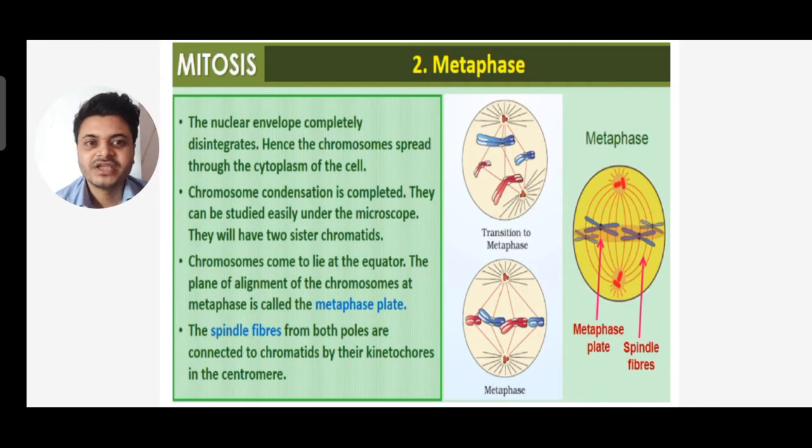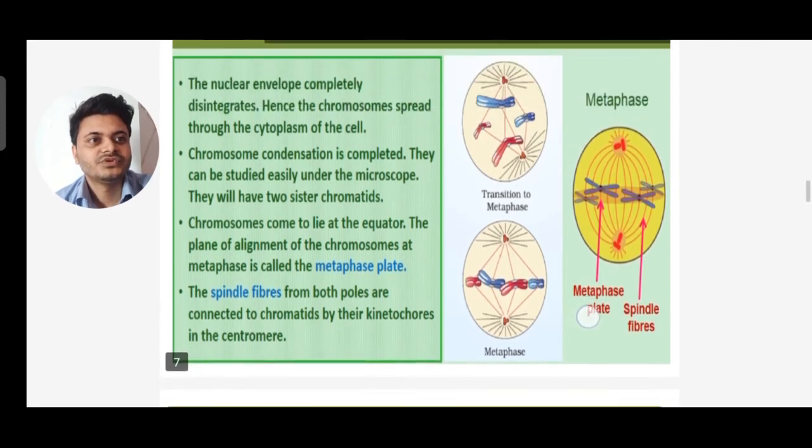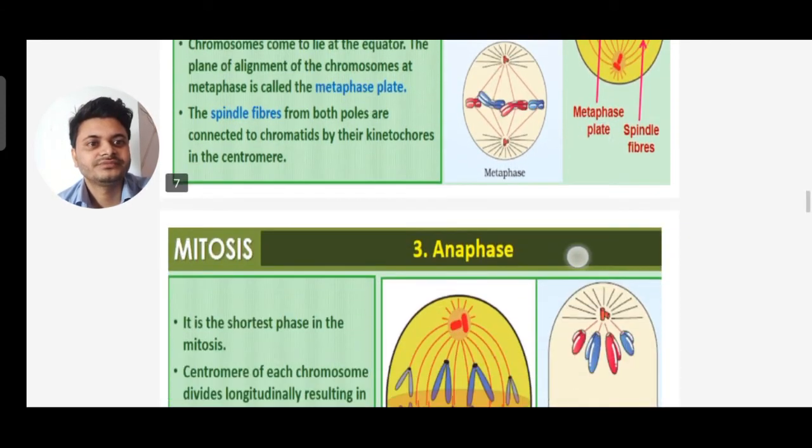The spindle fibers from both poles are connected to the chromatids by the kinetochore in the centromere. So you can see the metaphase plate.